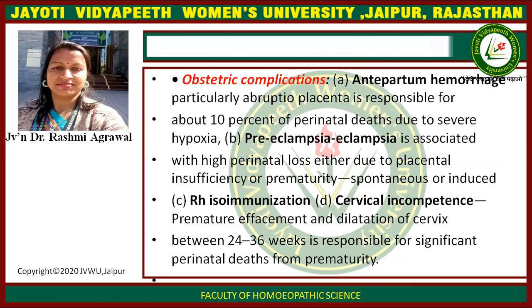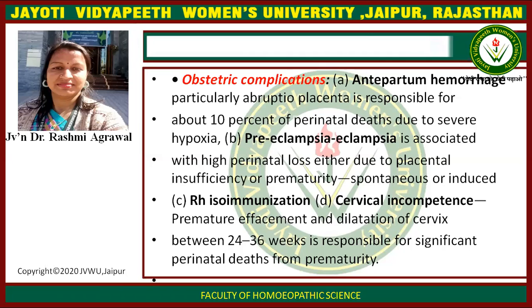Then obstetric complications like antepartum hemorrhage. If the hemorrhage is of very large quantity, then a condition of shock may occur. 10% of perinatal deaths are due to severe hypoxia, eclampsia, and high perinatal loss due to placental insufficiency. If the placenta does not properly attach, it may cause spontaneous or induced abortion.